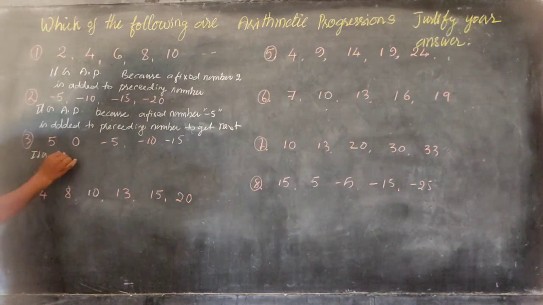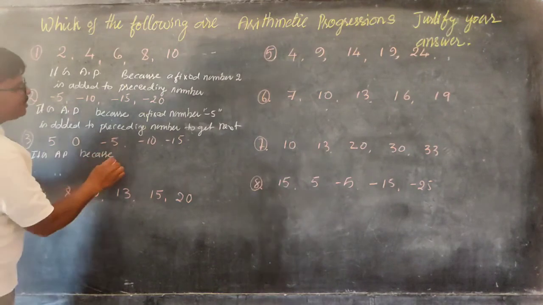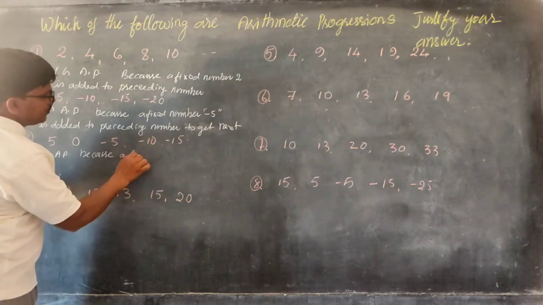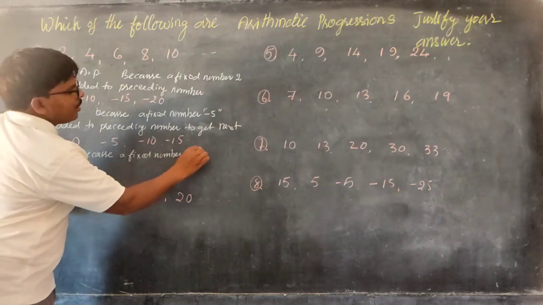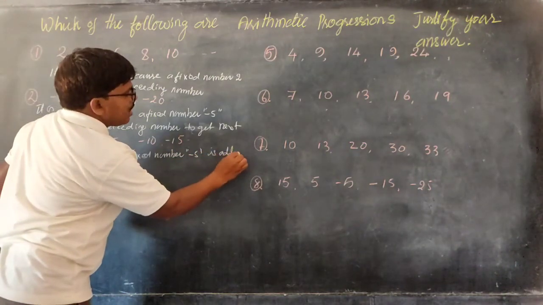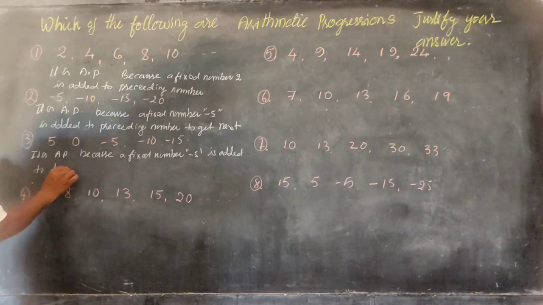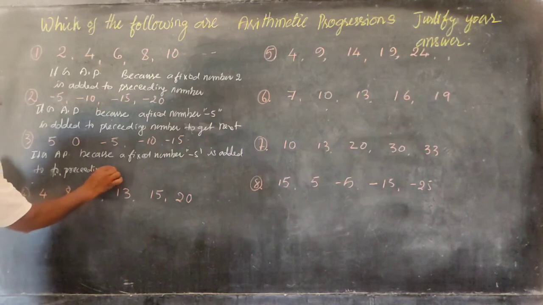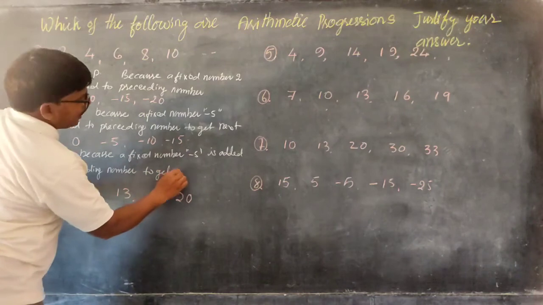It is AP because a fixed number minus 5 is added to the preceding number to get the next number.